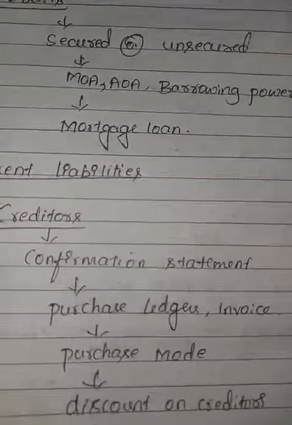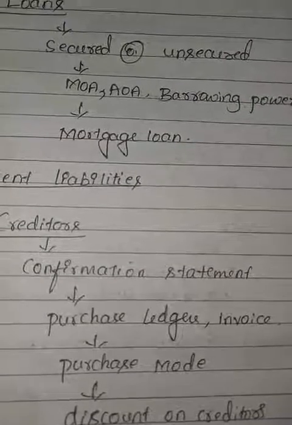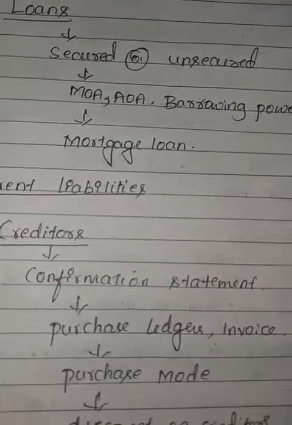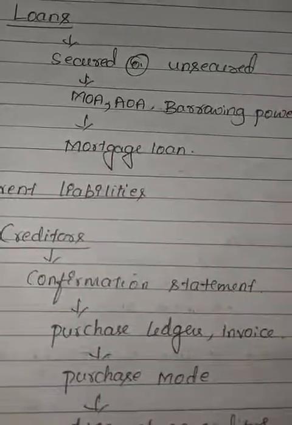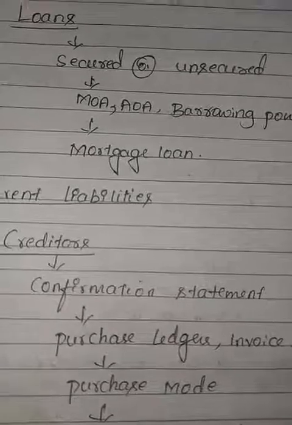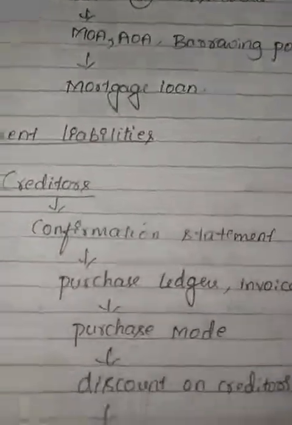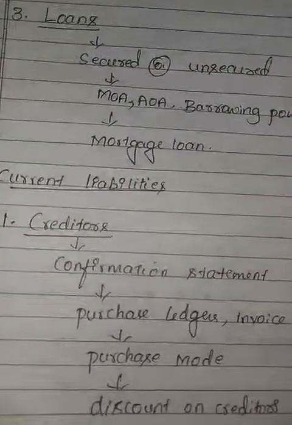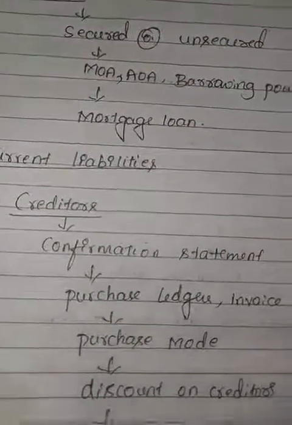The auditor also verifies the purchase ledger and invoices against the books of original entry, along with credit notes, and verifies the purchase mode, whether cash or credit, and the goods purchased.